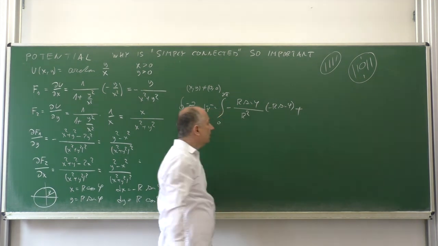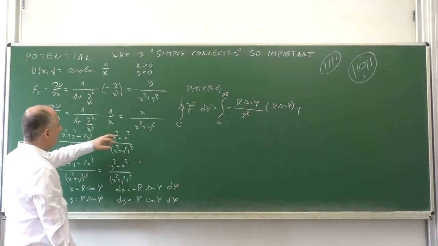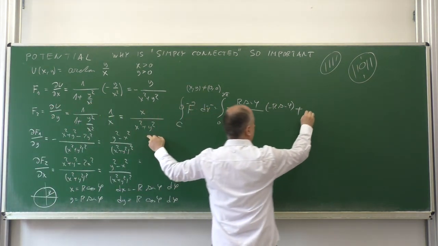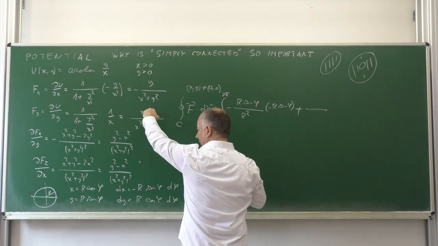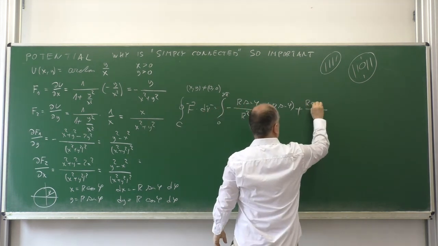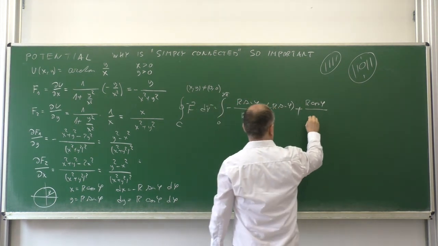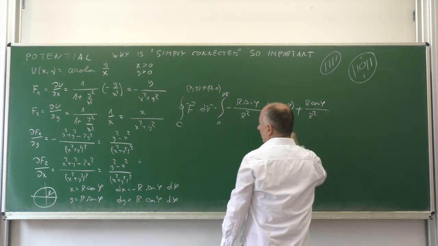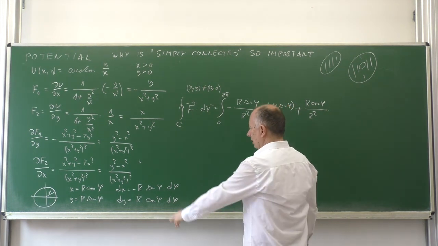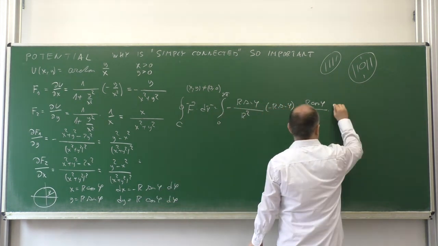Plus f2, which is the fraction x, which is r cosine of phi, divided by x squared plus y squared, which is r squared, times dy, which is r cosine of phi.